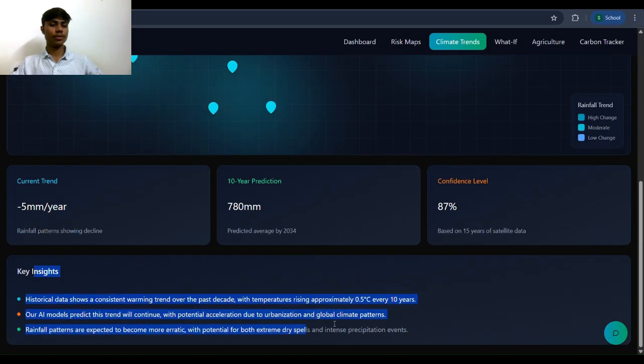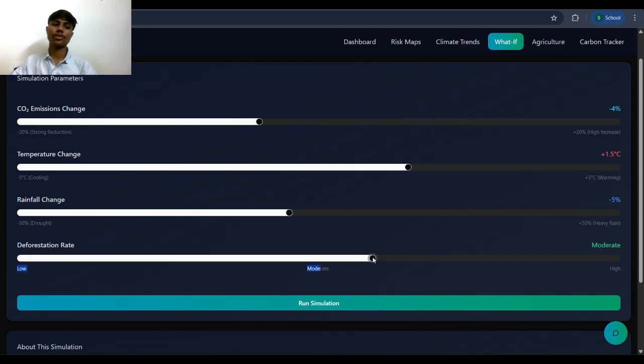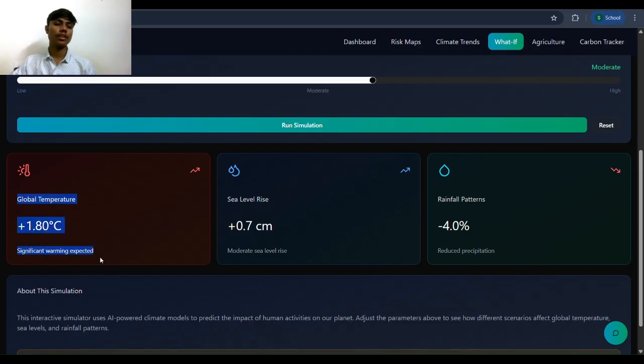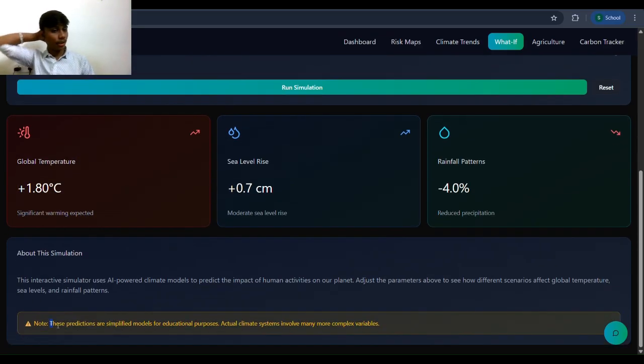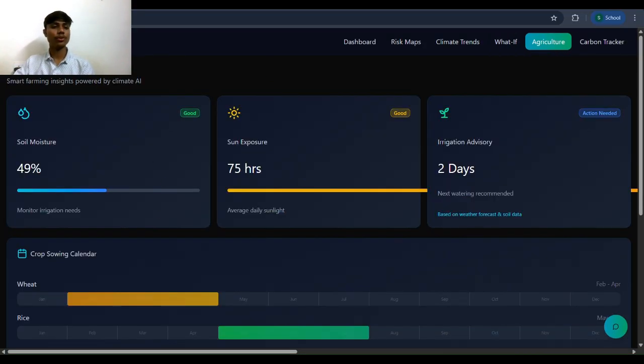The current trend shows this is the simulator part where the user can simulate some outputs. This is the agriculture part where the farmers will get the actual data, that is the soil moisture, the sun exposure, then the irrigation advisory, crop sowing calendar, which will show the month in which it should be sown, and best planting dates, fertilization now.